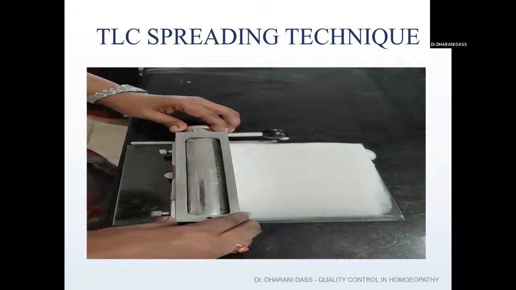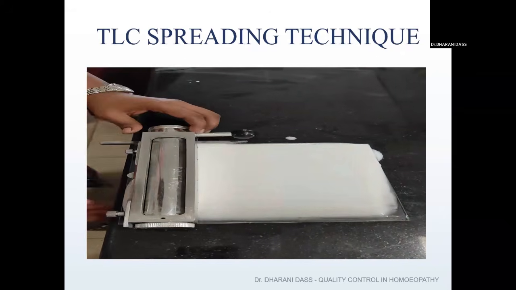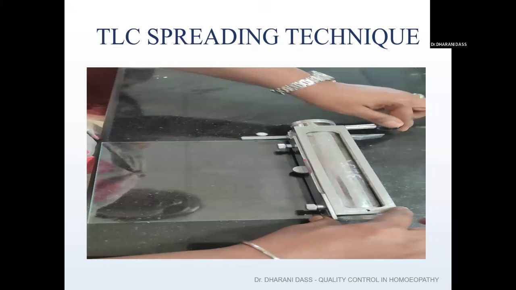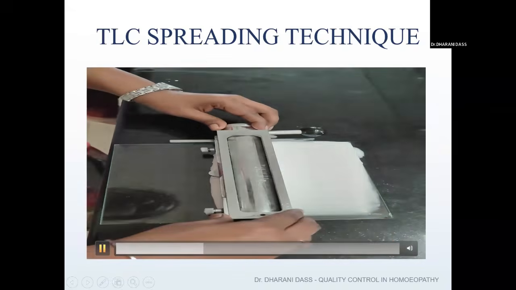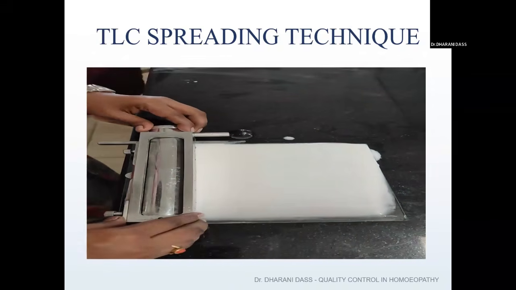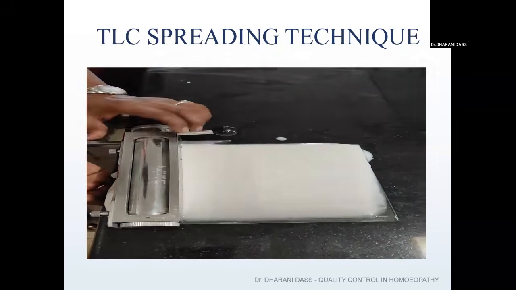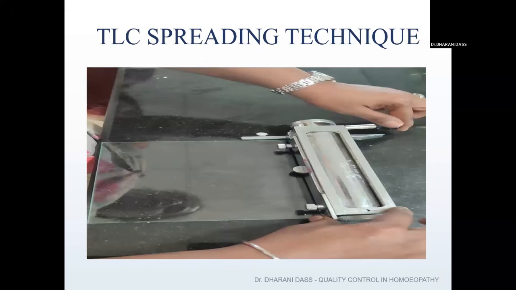You need to pour it onto the spreader and it has to be dragged down. Once again I'll play it, and here you can see there is a uniform spreading of the stationary phase, that is, a uniform spreading of adsorbent onto the glass plate. So here the advantage is that less slurry is used. Another advantage is that you will get a uniform thickness or uniform coating of the stationary phase onto the glass plate.